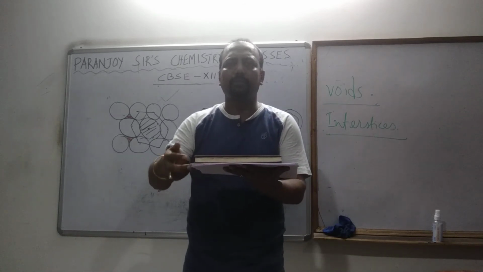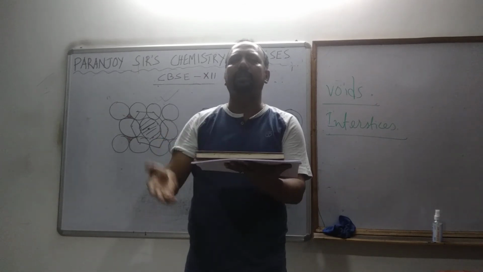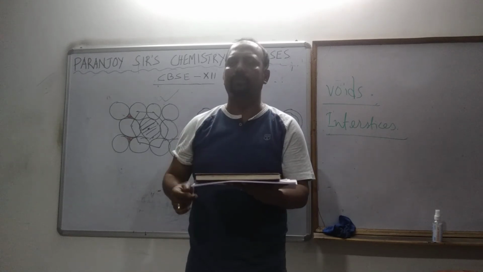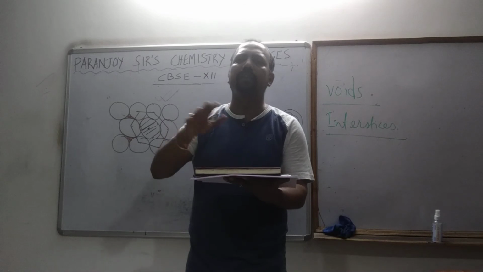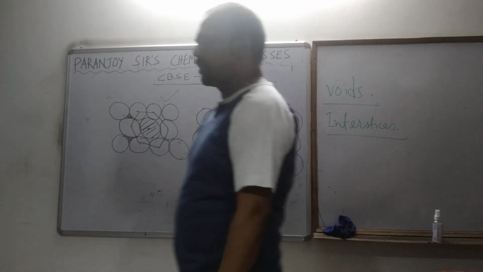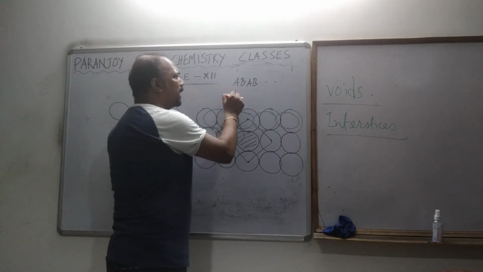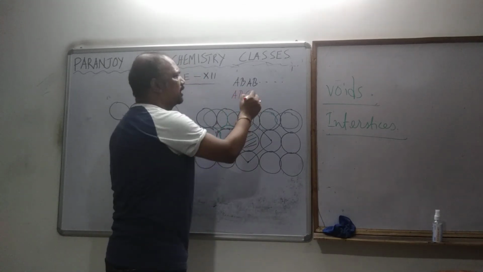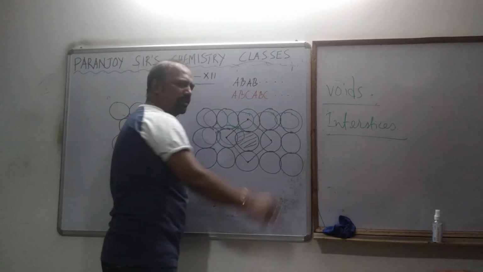So it is A, B, C. The fourth layer will be the repetition of the first layer. The fifth layer will be the repetition of the second layer, and so on. That is why the second type of arrangements are called A, B, C. Then once again A, B, C type of arrangements.